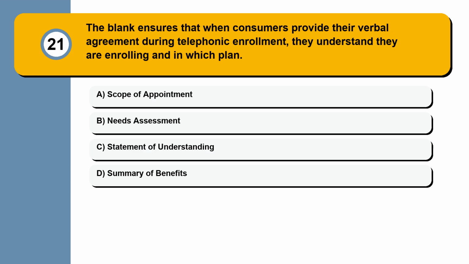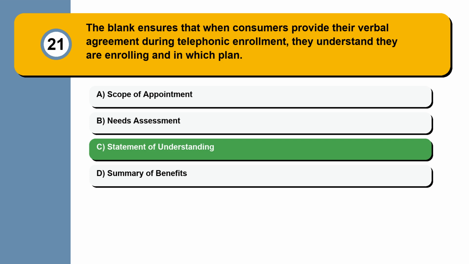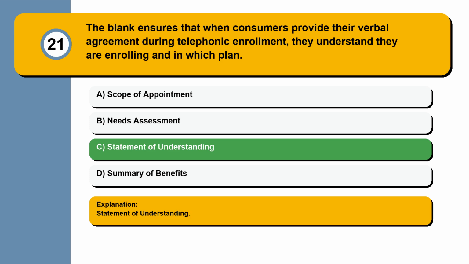Question 21. The blank ensures that when consumers provide their verbal agreement during telephonic enrollment, they understand they are enrolling and in which plan. Scope of appointment, needs assessment, statement of understanding, summary of benefits. Statement of understanding.